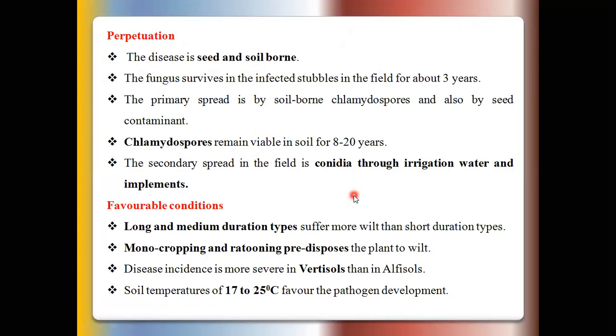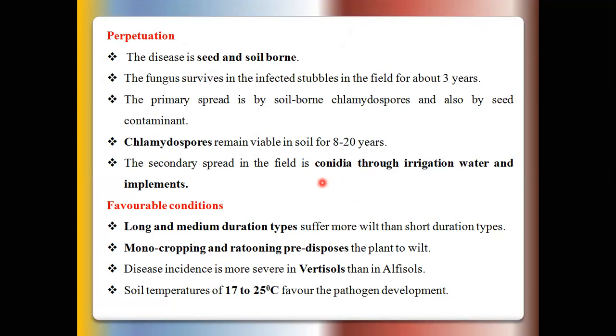Okay, so these Fusarium produce the initial infection in healthy plants or healthy seeds through the use of infected seeds for sowing purposes, or after harvest through crop residue debris in the soil.